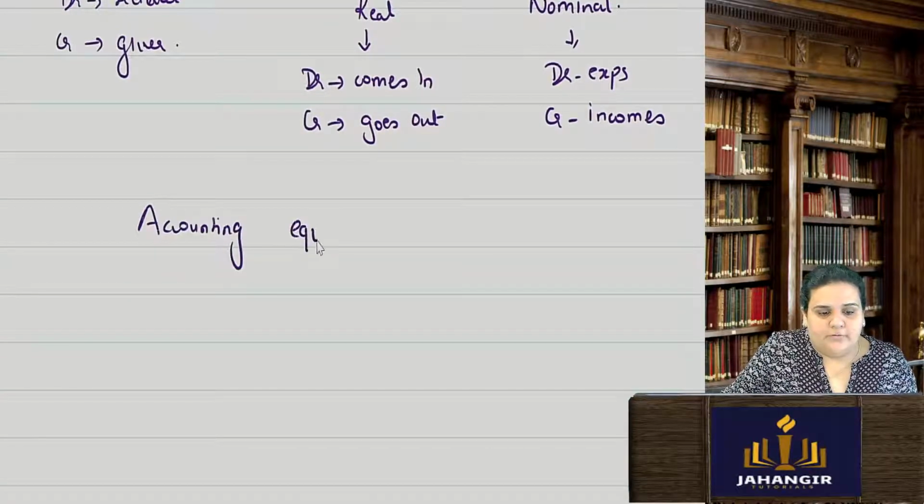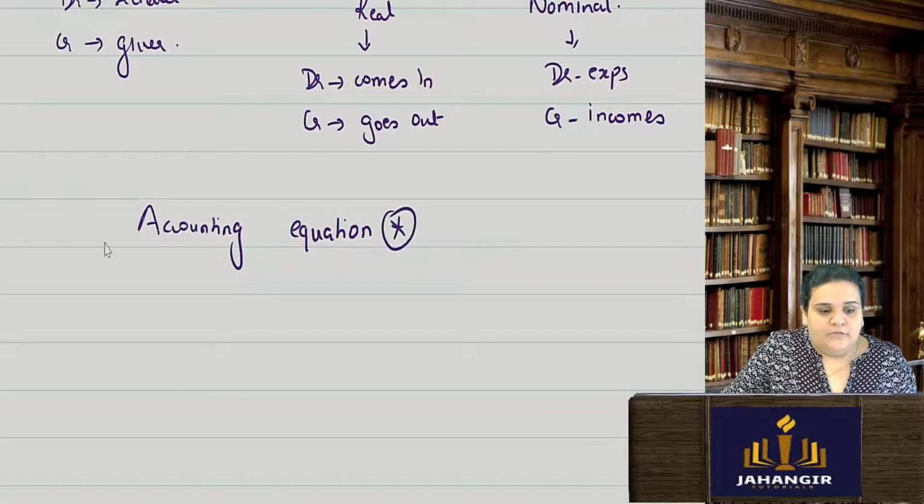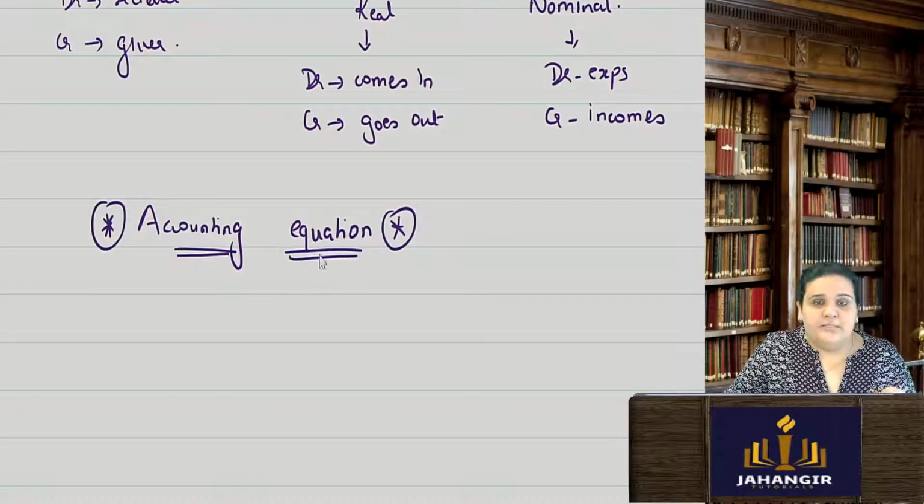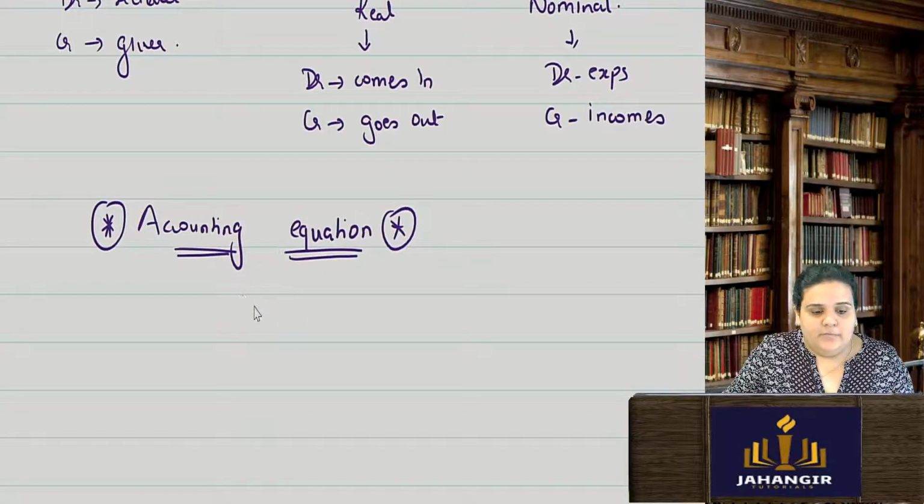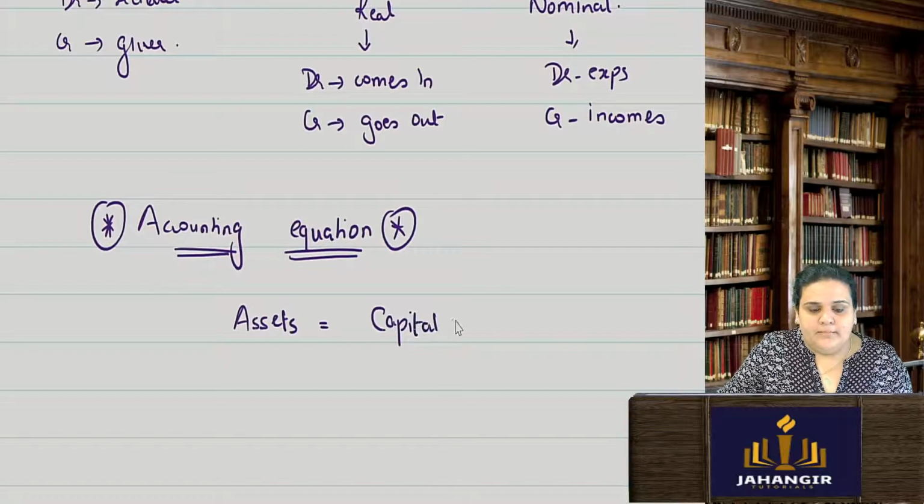And the accounting equation. This is really important from this chapter. Even in your MCQs, when you will be practicing, you will come across many such questions. So in accounting equation, we did what? We said assets is equal to capital plus liabilities.